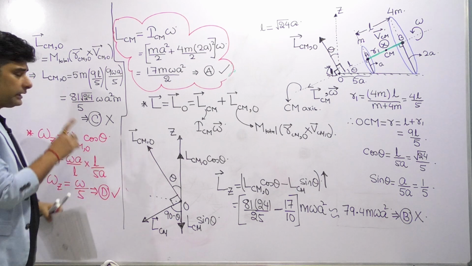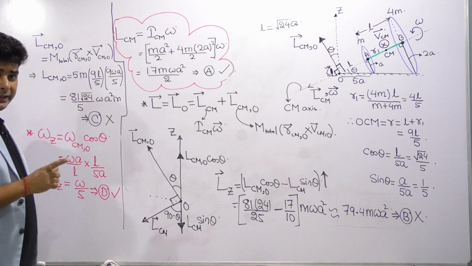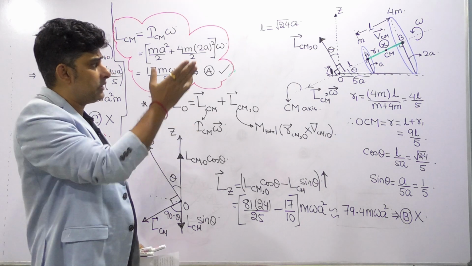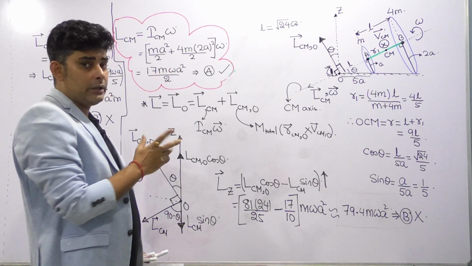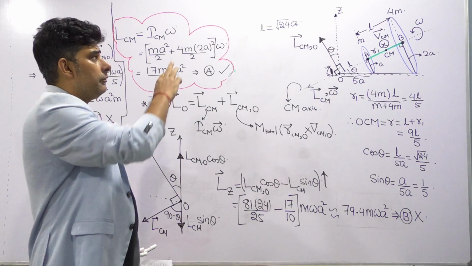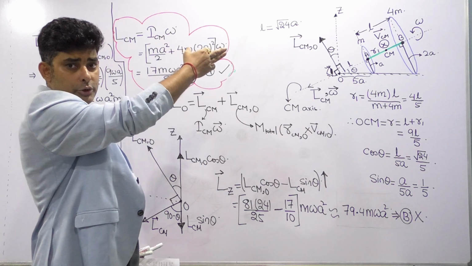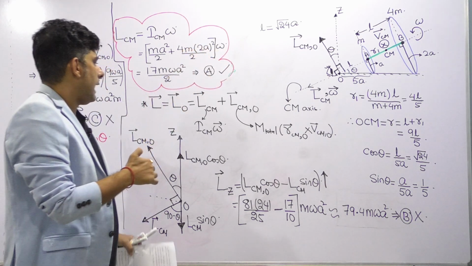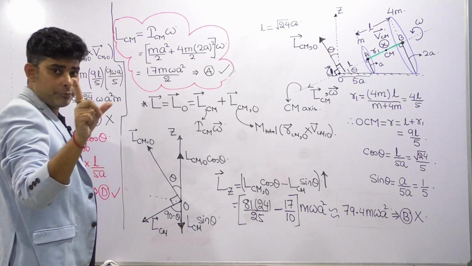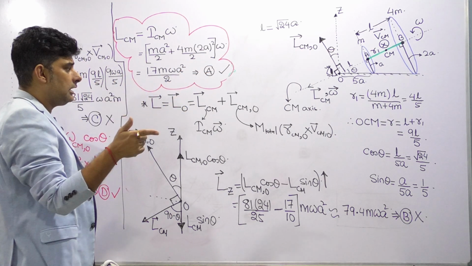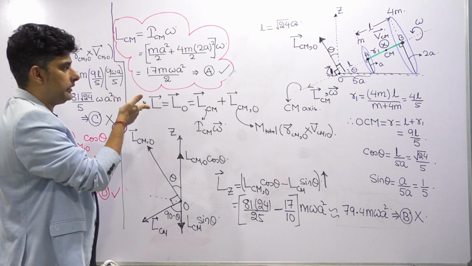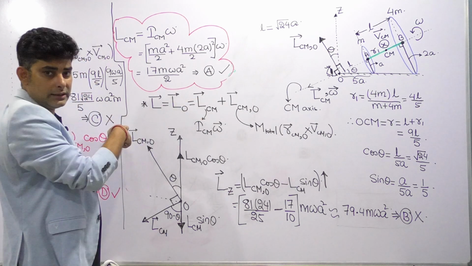So these were the concepts involved in solving the question. Each point I have written clearly on the board and tried to explain. So understand how to find the angular momentum, and what the directions of the different angular momenta are. Angular momentum is not always an axial vector. It can have components also. In case of pure rotation, you can take it as an axial vector about the axis of rotation, but here it is combined rotation and translation.